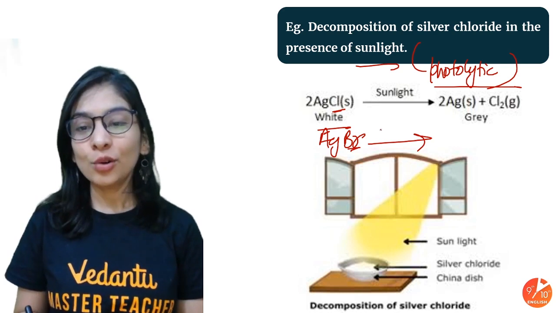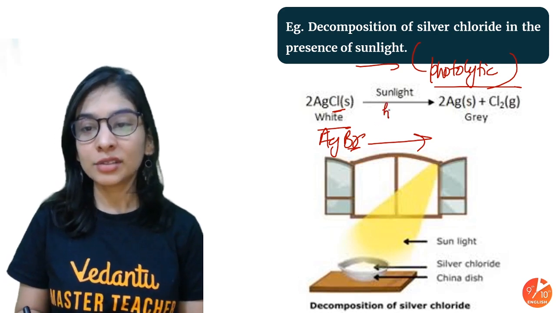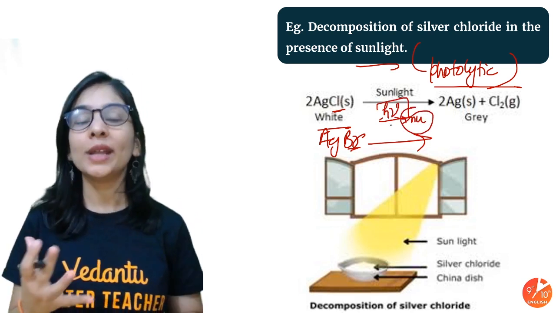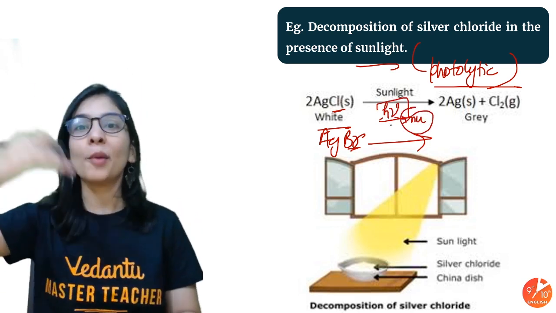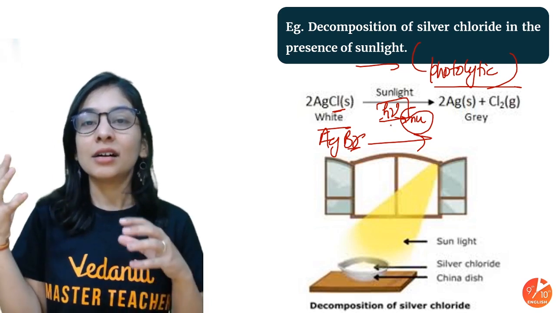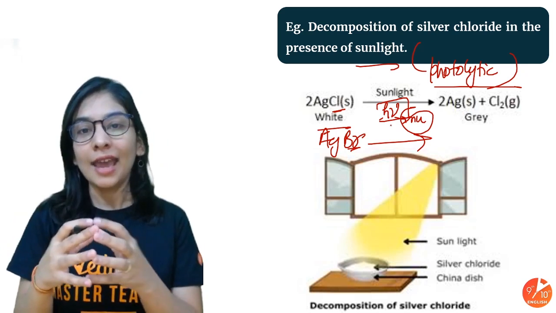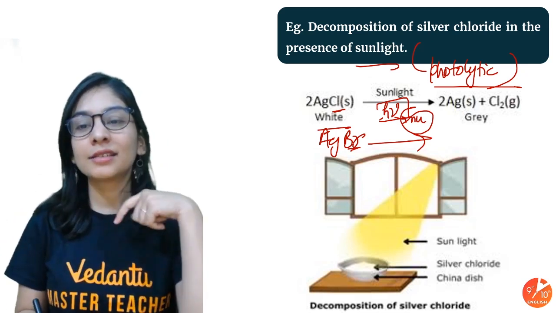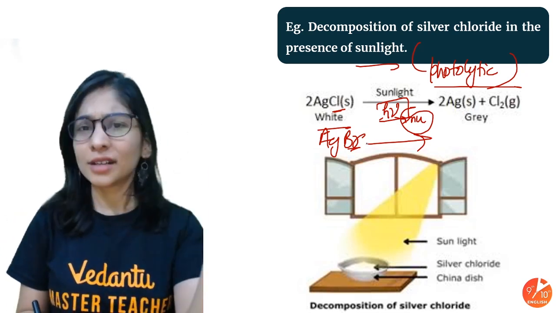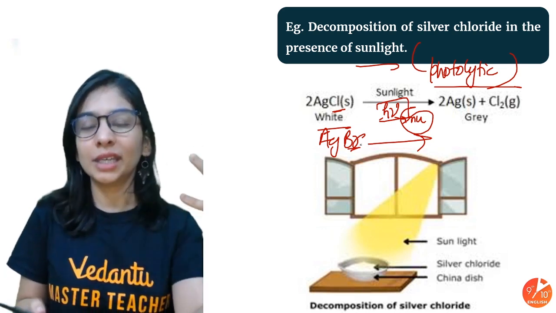Okay, so whenever you put them into sunlight, you can use this symbol also, H nu. This is nu. Nu means frequency, frequency of light. Light comes with the proper frequency. And Einstein told us that whenever energy comes in a packet, every packet of energy is defined by H nu. So that's another representation, though they won't give you.